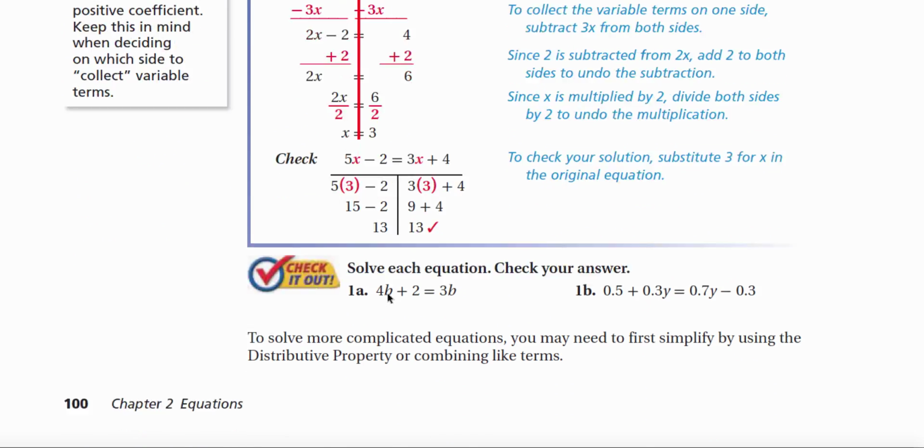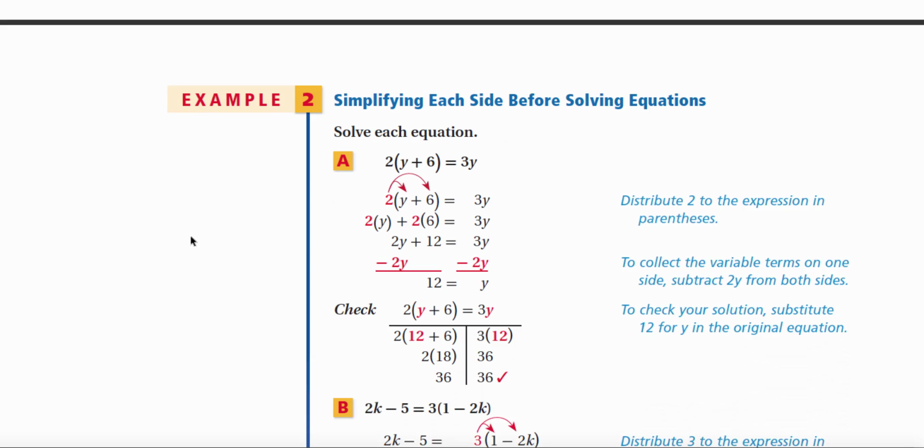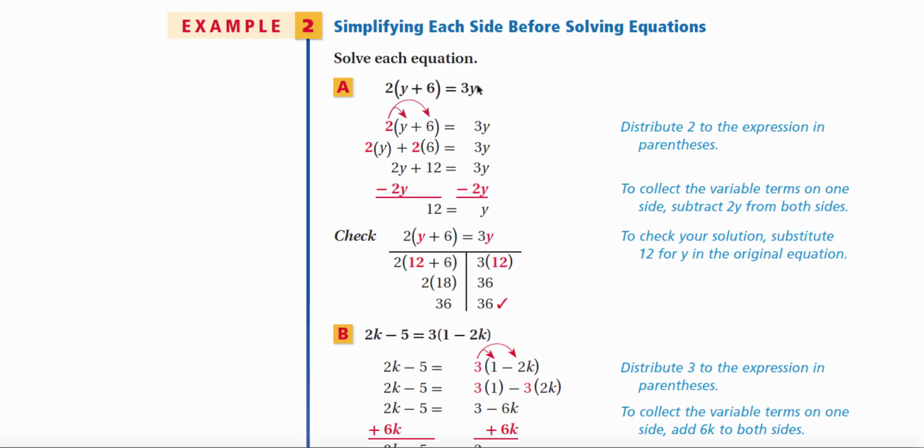All right. To solve more complicated equations, you may need to first simplify by using the distributive property or combining like terms. Solve each equation. Here we have 2 times the quantity of y plus 6 equals 3y. We have to use the distributive property. So 2 times y plus 2 times 6.